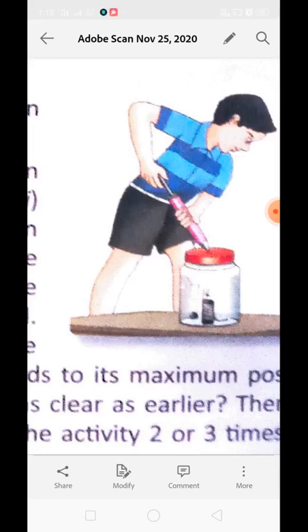Now put a mobile phone playing mild music into the jar. Place the lid on the mouth and take care that the fitting of the piston does not get disturbed. Now you have to pull the air out of the jar with the help of the piston. You will notice that as you pull the air out of the jar, the ringing sound of the mobile is getting slower and slower. Ultimately, when you have pulled all the air from the jar, it will stop ringing. You will stop hearing the sound of ringing.